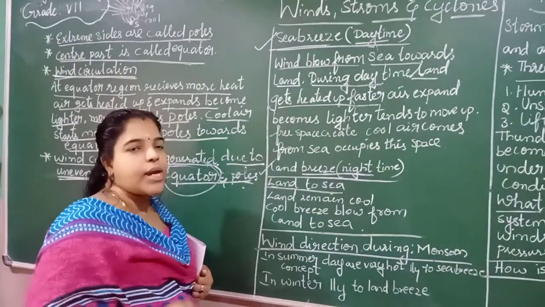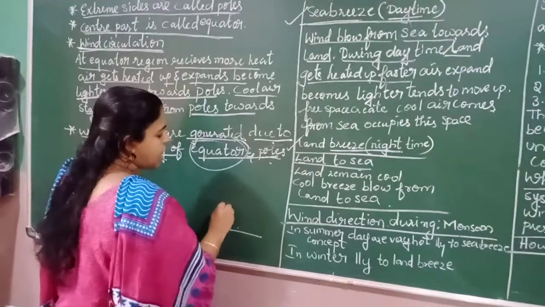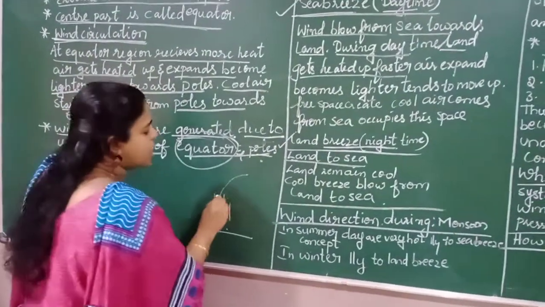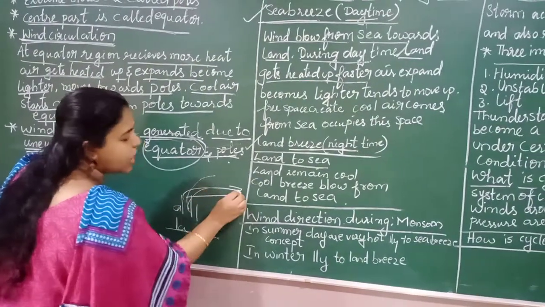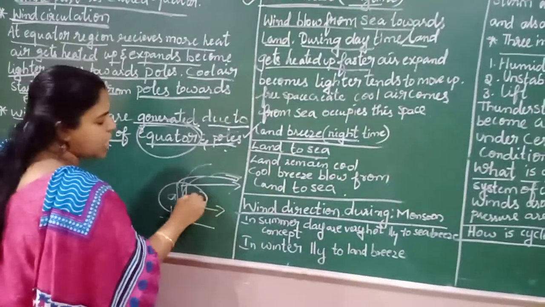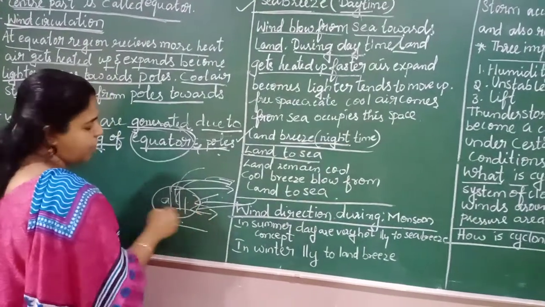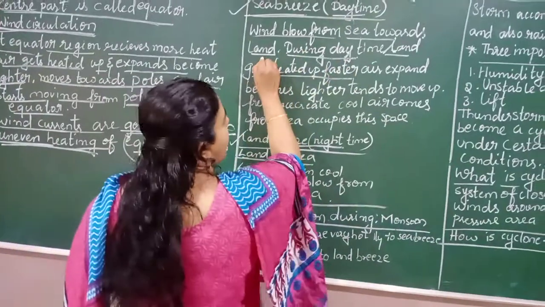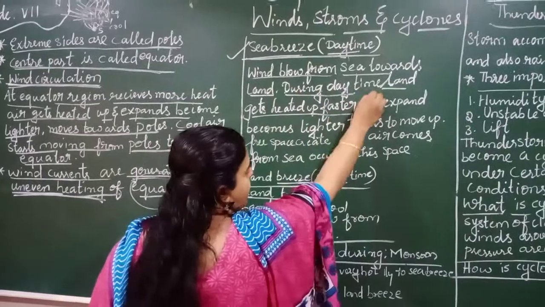Over the land, the air gets heated up, expands and becomes lighter. It moves up towards the ocean, and the cool air from the ocean will come and occupy this space. So the wind blows from the sea towards the land during the daytime.